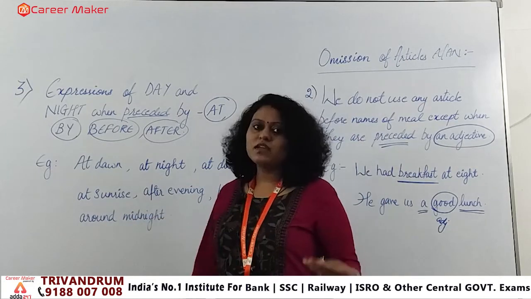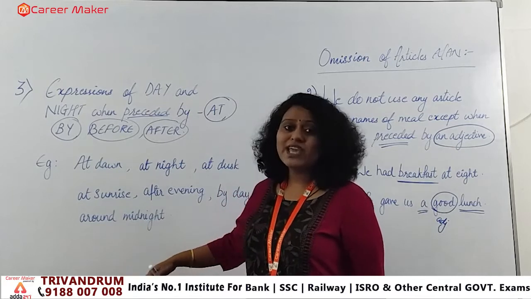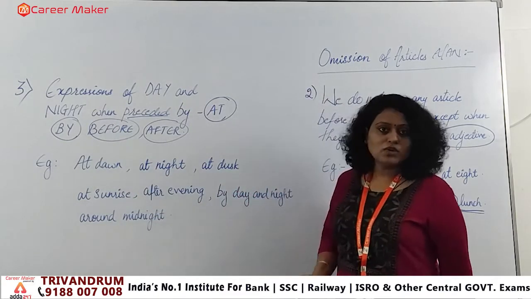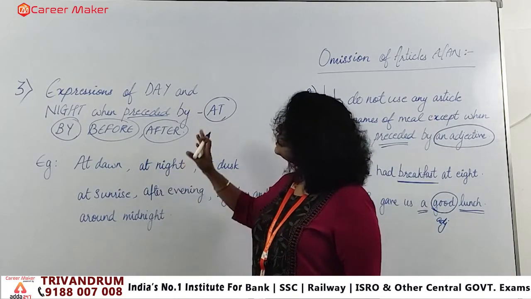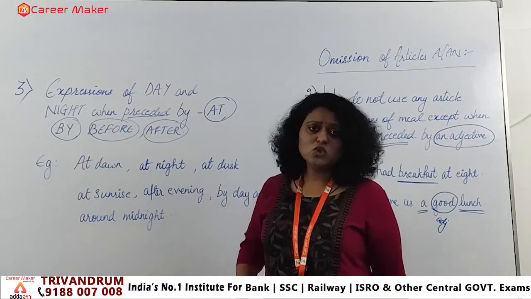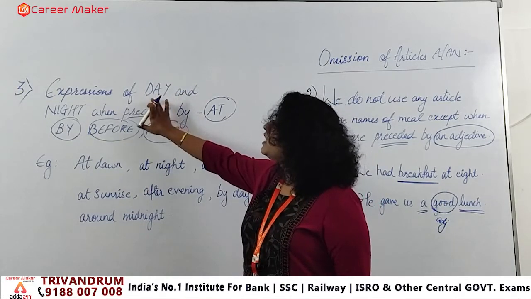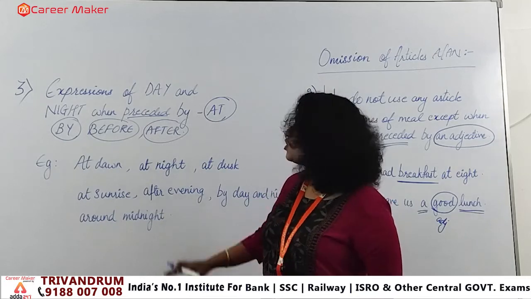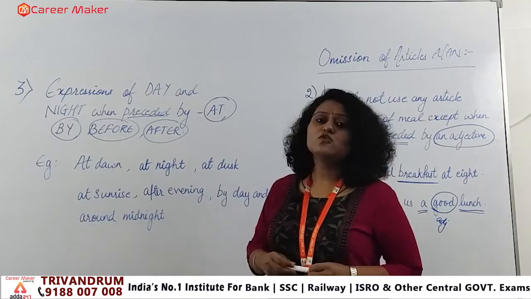I have just used a different word, around, also, but still you won't be using any article in front of it, right? At midnight, you can say that also. So if you are using any of these terms, at, by, before, after, or around, in front of the words day and night, in those cases also we have to omit the use of the indefinite article a or an, right? So these are the terms.